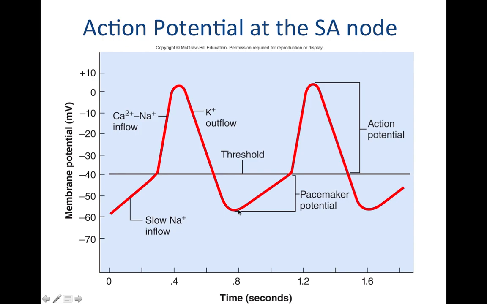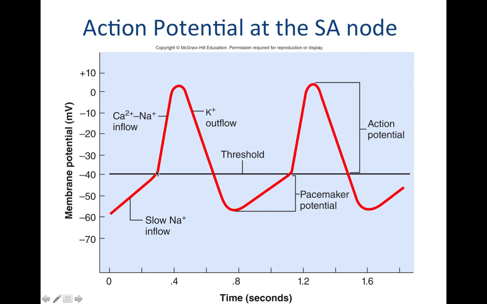Your leaky sodium channels allow sodium to come into the cell slowly. When enough sodium comes into the cell, that stimulates the opening of your calcium and sodium channels for a rapid depolarization. Your membrane potential becomes very positive. And then potassium channels open. As that positive potassium exits the cell, you have repolarization happen right here. And then hyperpolarization as you dip down below that threshold line. And then, again, you start the whole process over again. So this part from this pacemaker potential from here all the way to here, this would be one heartbeat.